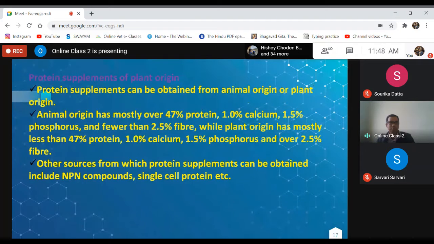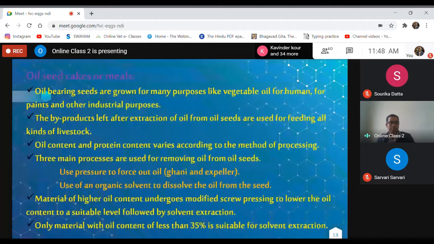Protein supplements or protein feed ingredients of plant origin. This is already discussed. Oil seed cakes or meals are plant origin protein feed ingredients. Oil-bearing seeds are grown for many purposes like vegetable oil production for human consumption, for paints, and for other industrial use.